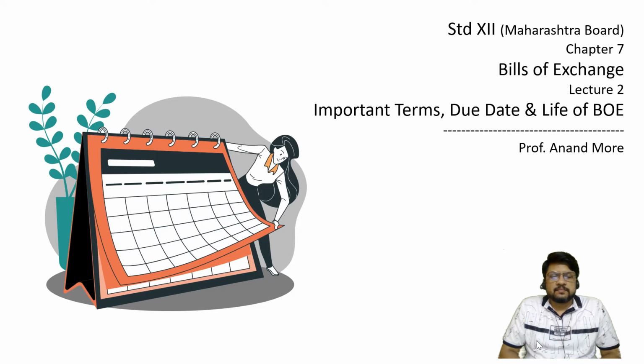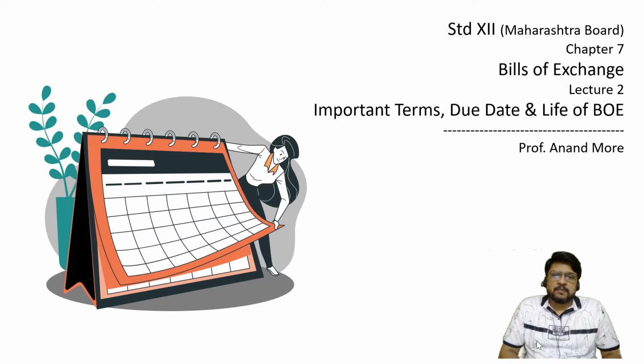7th chapter, second lecture. This is the last theory lecture, and from the next lecture I'll be talking about practical problems on the topic of bill of exchange. In this lecture we are going to consider the important terms which we must remember when we are solving the problem of bill of exchange, and the concept of due date, and what happens in the life of a bill of exchange. Life of BOE means bill of exchange.